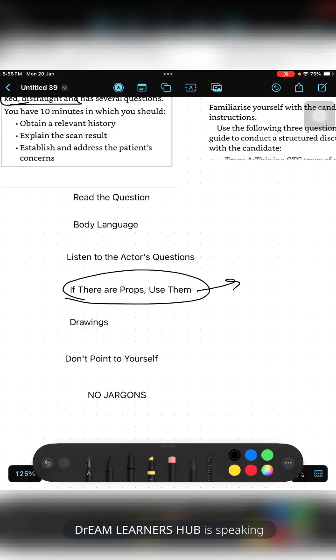So if you find forceps in front of you, or a kiwi, or anything else, don't just explain. Take it, use it with your hand, and explain it. If you don't know anything about it, just hold it in your hand and tell the important parts, or something like that. If there are props, just use them.